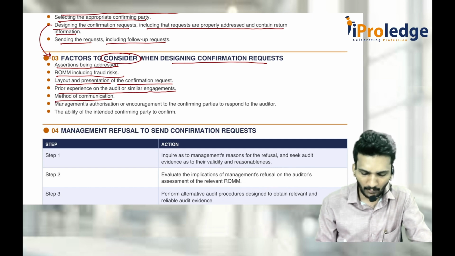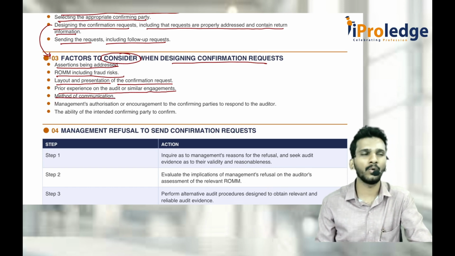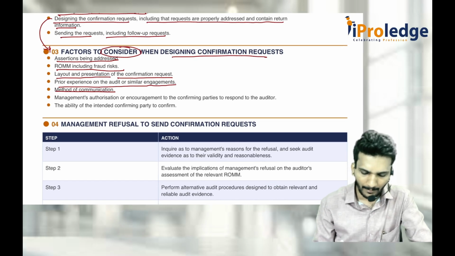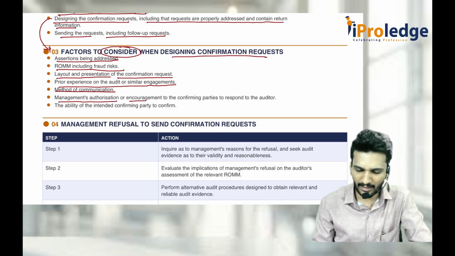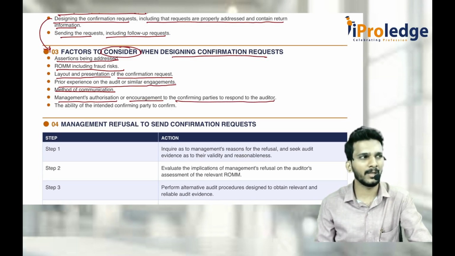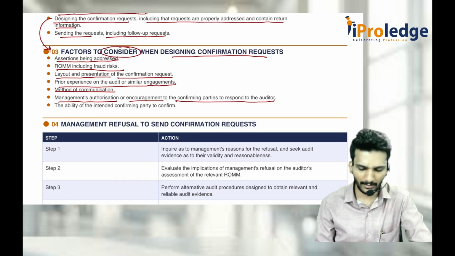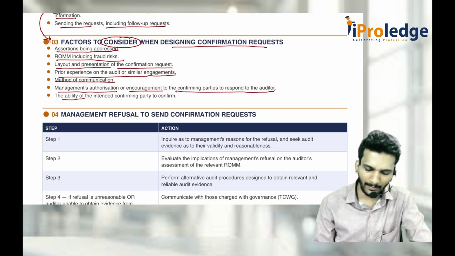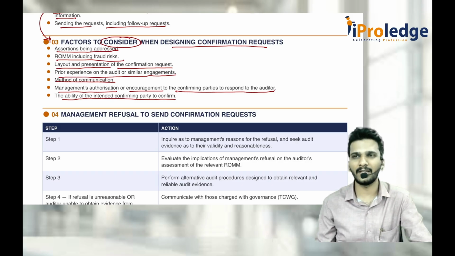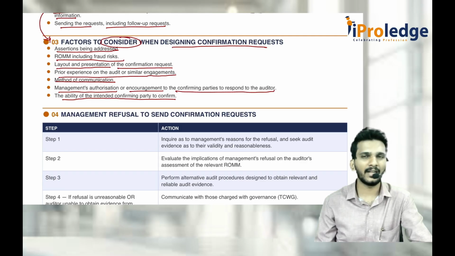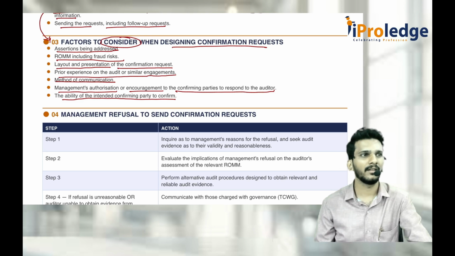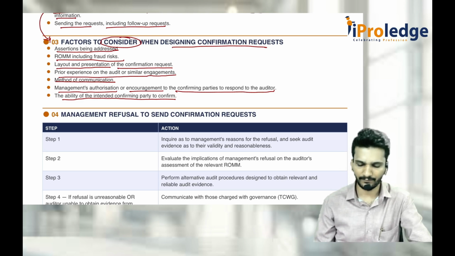Again, the method of communication. What method do you want to use? Do you want to go there directly, or send it by mail, or by fax? You should also get management authorization and encouragement for the confirming parties to respond to the auditor. Management has to tell the third party that they should confirm to the auditor directly. The last one is the ability of the intended confirming party to confirm. If the intended party is unable to read, illiterate, or is not going to open any mails or letters, then there is no use in seeking confirmation.